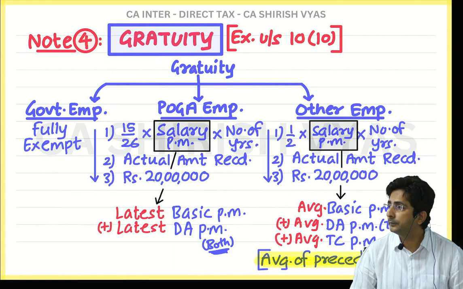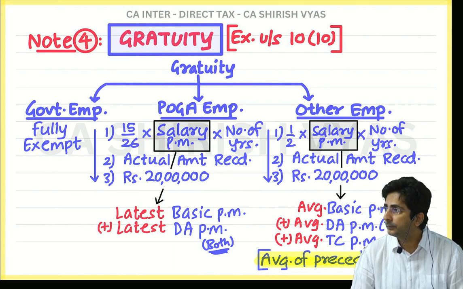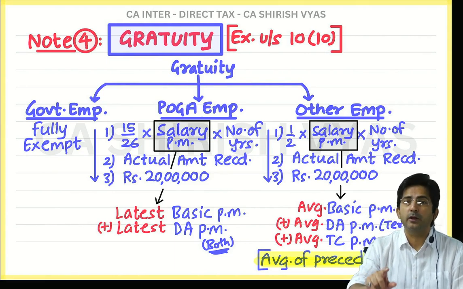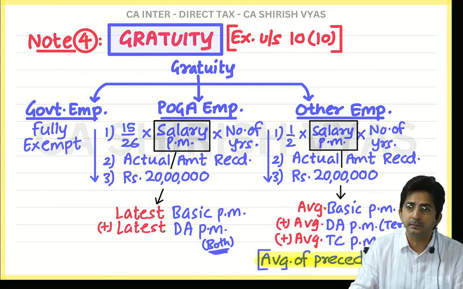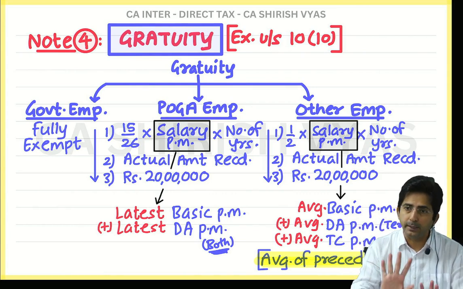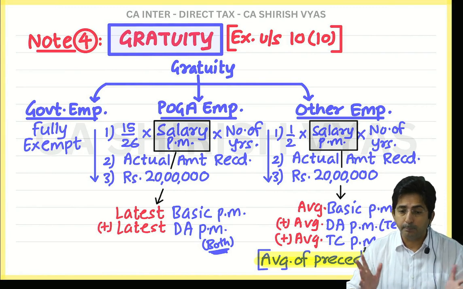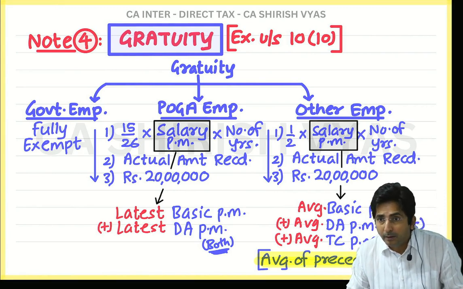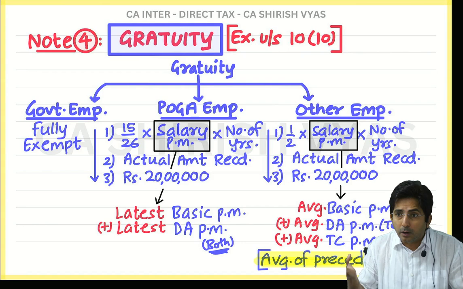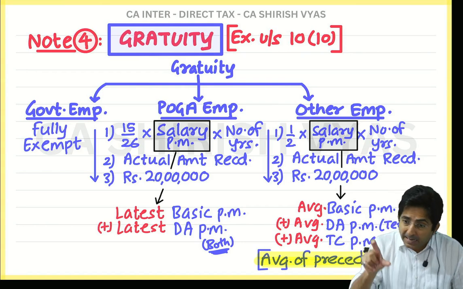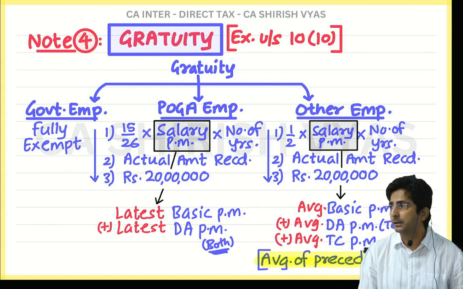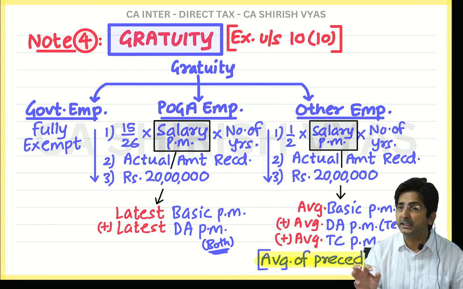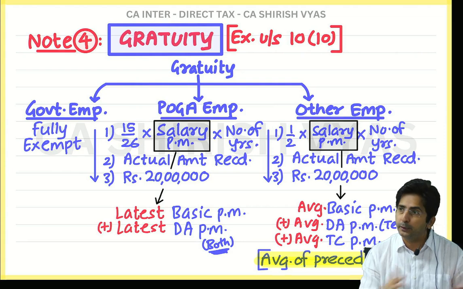If you quote a number of years, 20 years, 5 months, then 20 years. Tell me, in poga employee, if it is 20 years, 5 months, then it is 20 only. See, I said poga round off hoga, but poga also round off kab hoga? If fraction is greater than 6 months. Only when the fraction is greater than 6 months. Otherwise in poga also ignore the fraction.